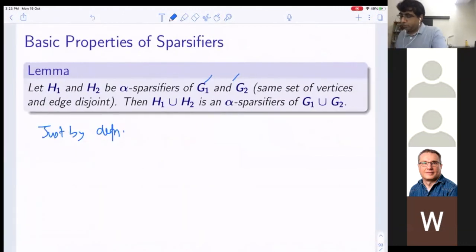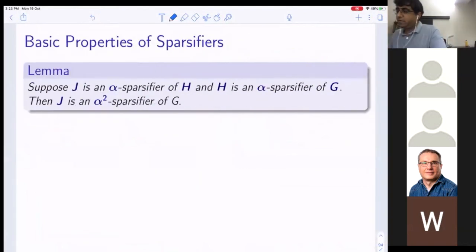So they basically say that if you have two edge-disjoint graphs, then you can take the union of their sparsifiers, and that is also a sparsifier for the original graph. This just follows from the definition, so let's not waste our time. But let me show the transitivity of this. What it says is that suppose